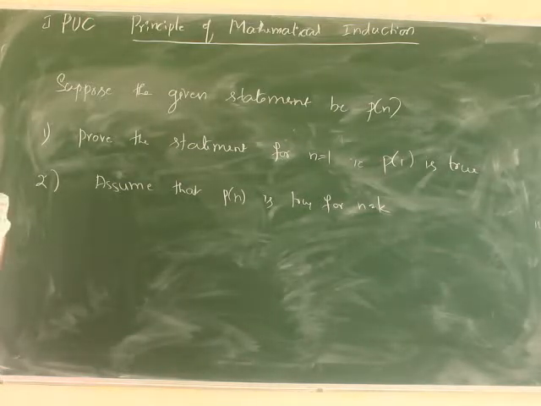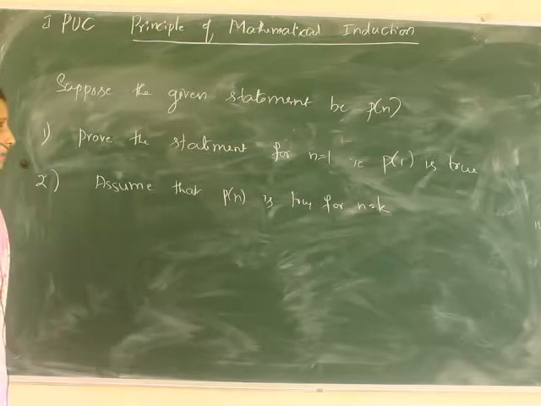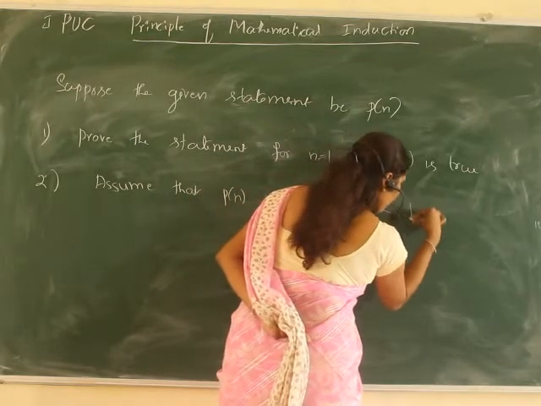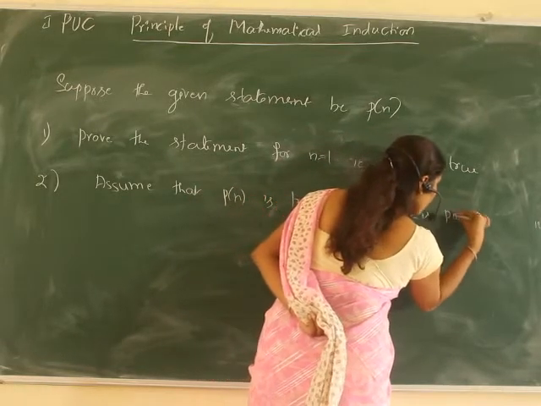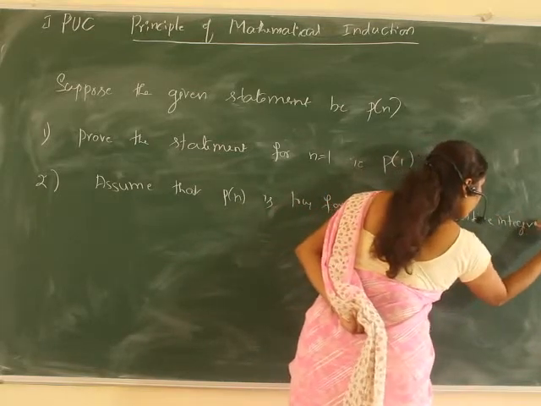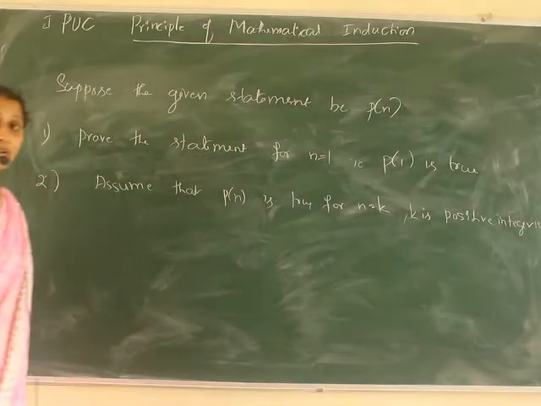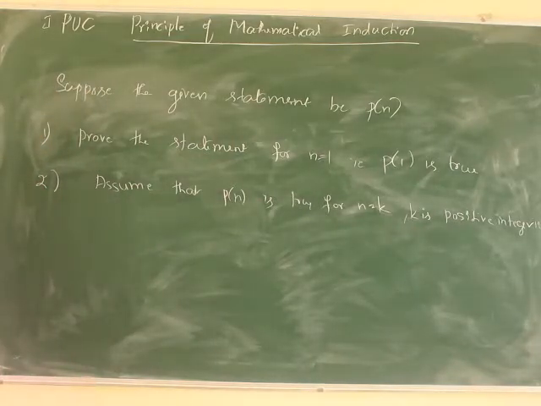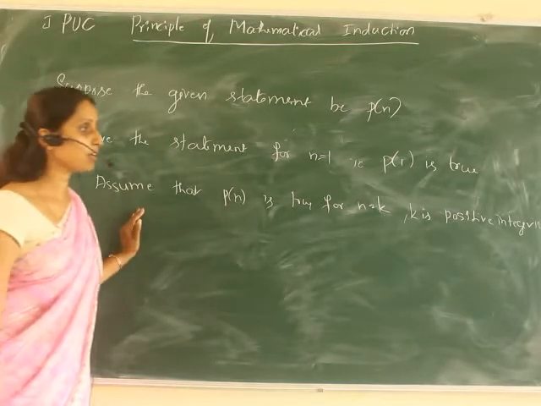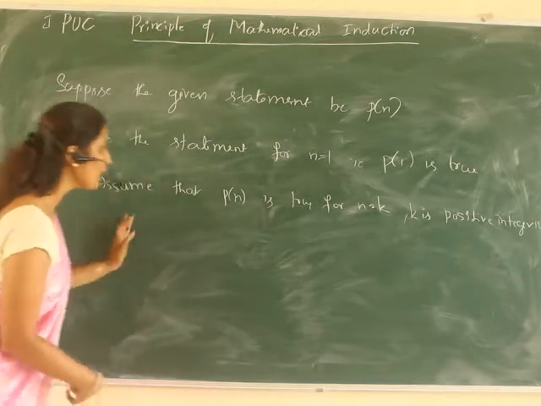So I have to assume that the given statement is true for n equal to k, where k is any positive integer. For any positive integer, we have to prove the given statement is true. This is the assumption. So first assume that P of n is true for n is equal to k, where k is a positive integer.